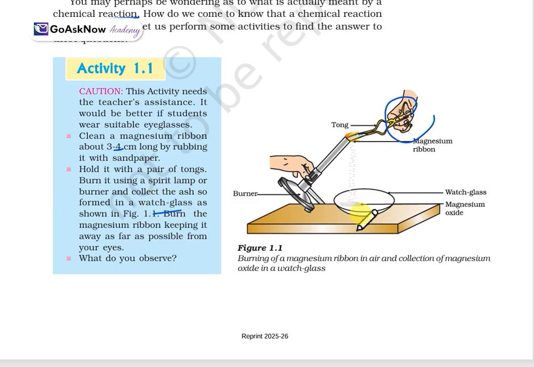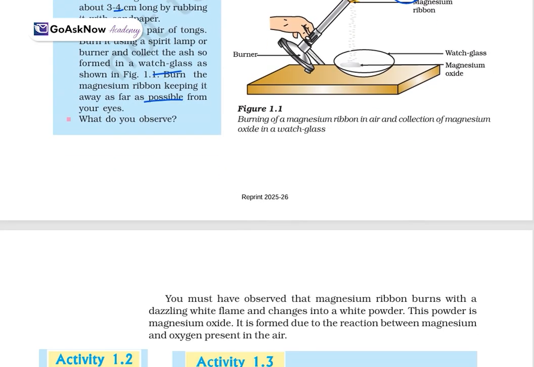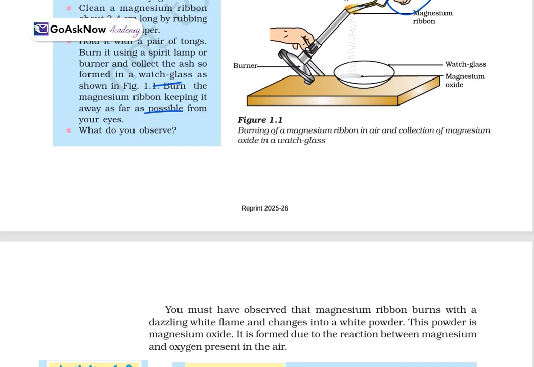We are simply burning it and getting ash, which we have to collect. Keep the burning magnesium ribbon as far as possible from your eyes. Here, what you will observe is that its state got changed.